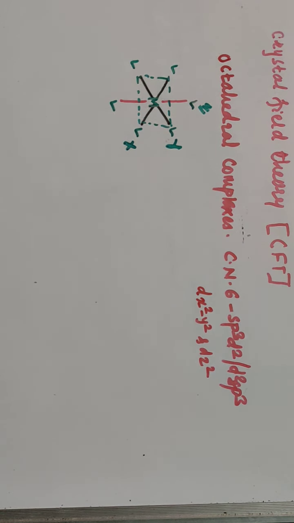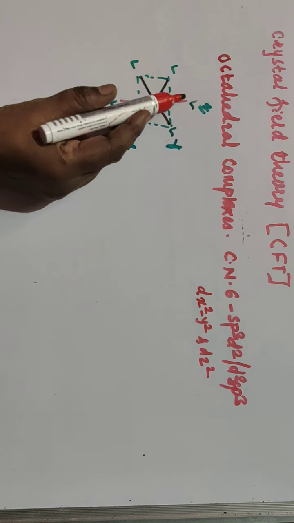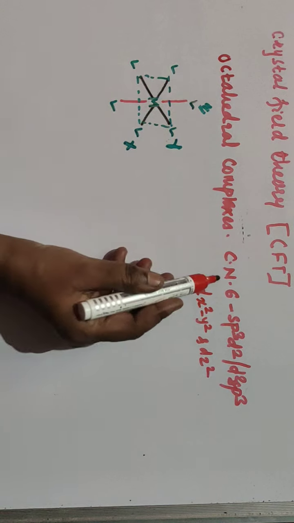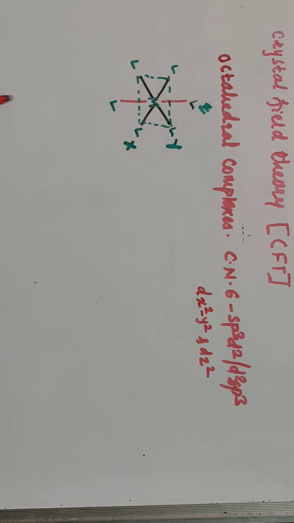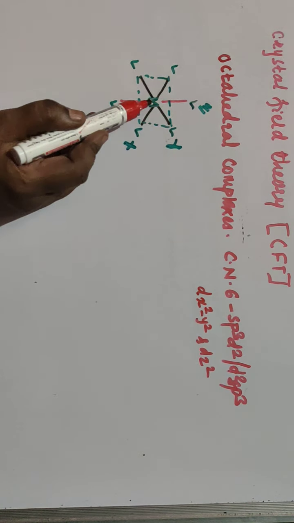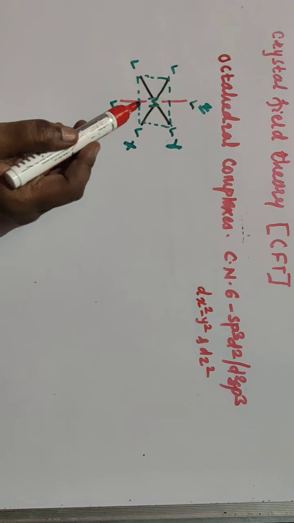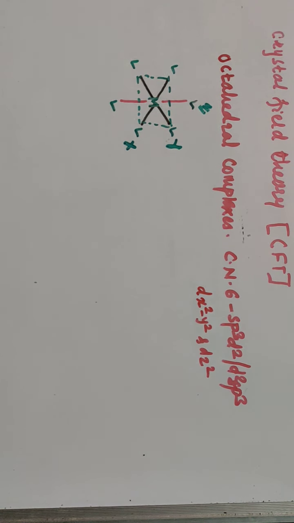Then the central metal atom is attached with 6 ligands, as your coordination number is 6. When the ligands approach the central metal atom, there is a splitting of d orbitals. We'll take, suppose this is your d orbital. Five lobes are there.